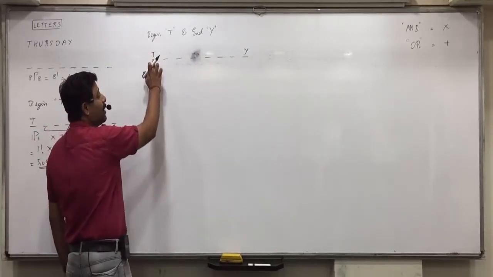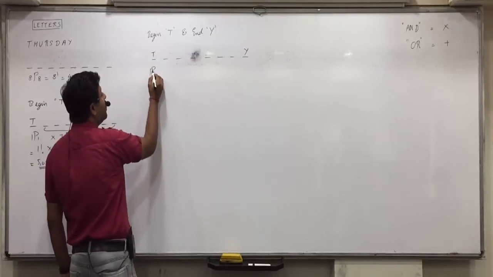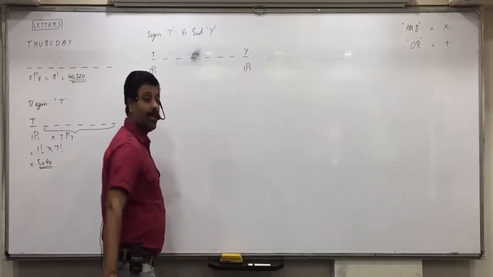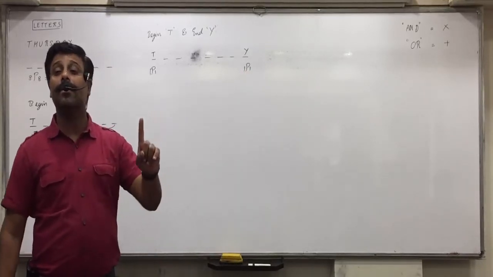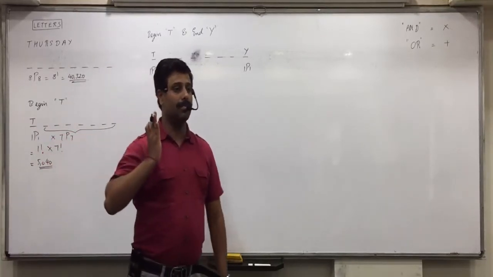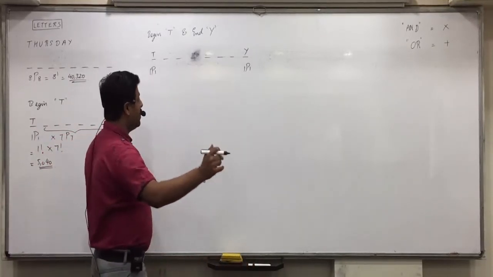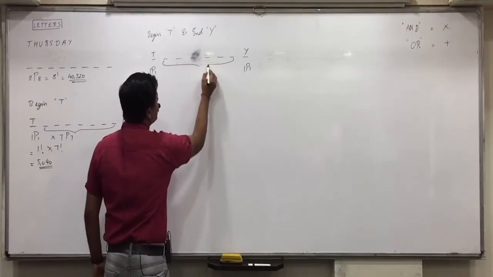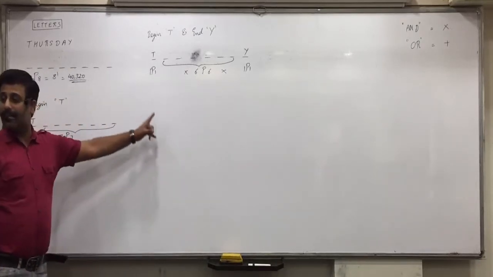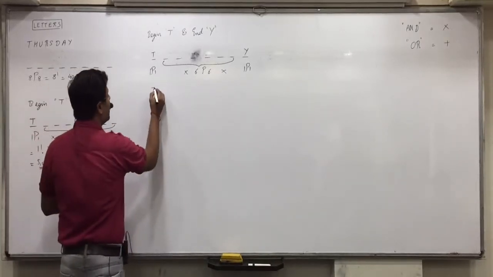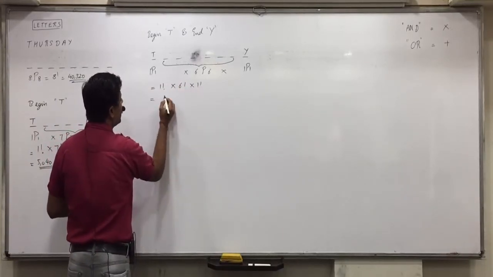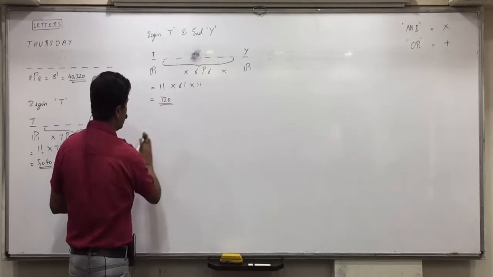So T should come in one place. That can be done in 1P1, one place. Y should come in one place. That can be done in 1P1, one place. What is wrong here? 2P2 is wrong. If you do 2P2, it will include both ways. That mistake should not be made. And the remaining 6 letters, 6P6. Is everyone clear with this? So 1 factorial into 6 factorial into 1 factorial, 720 words are possible.